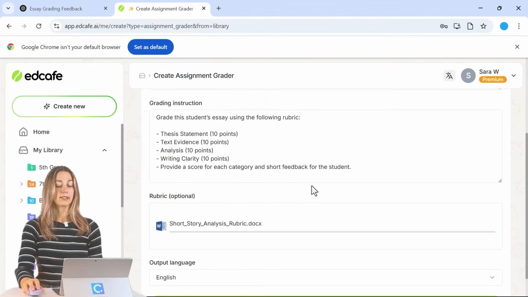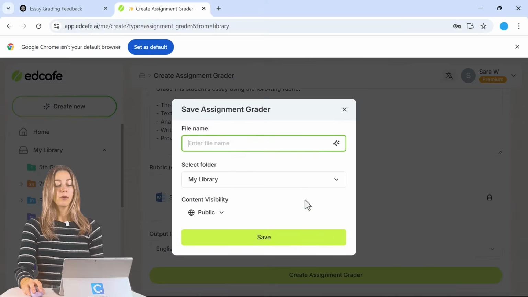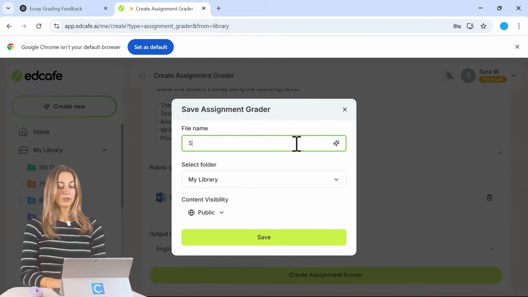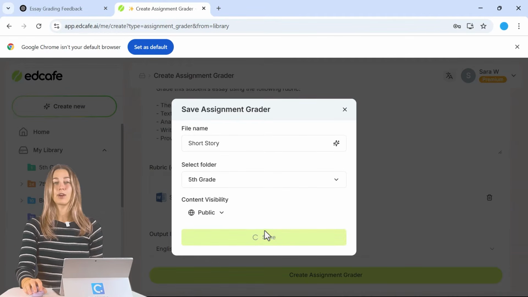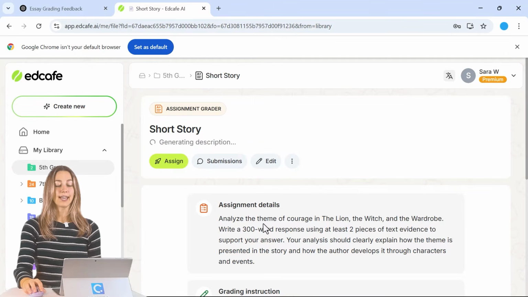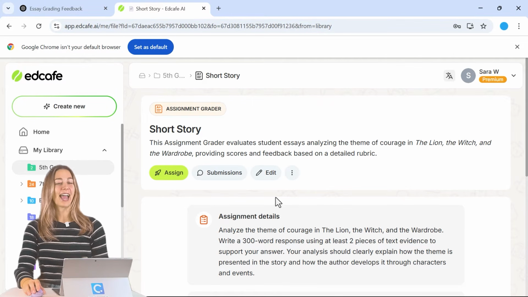So we can upload that document here and then of course change your language if needed. Then we can generate our rubric, but first it will prompt us to save it. You guys can save it in a specific folder in your Edcafe library, that way everything is organized. Then we can share the assignment grader with our students so that way we can get the feedback.